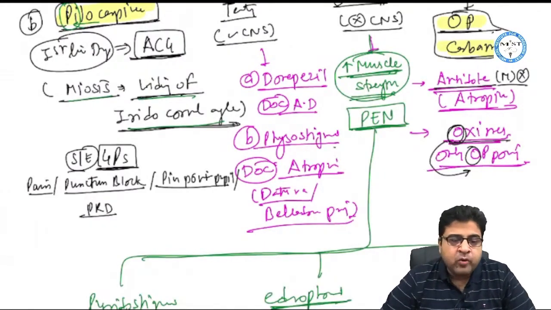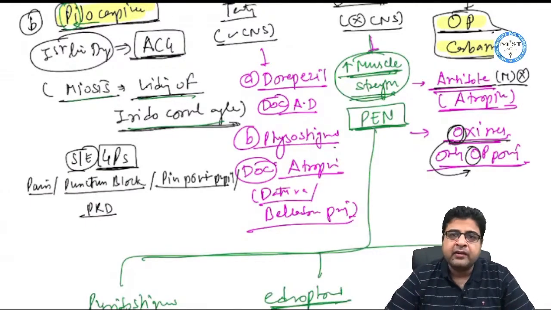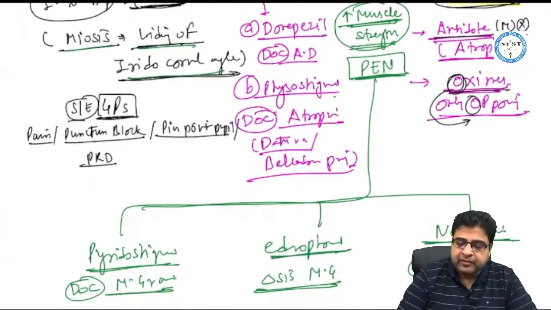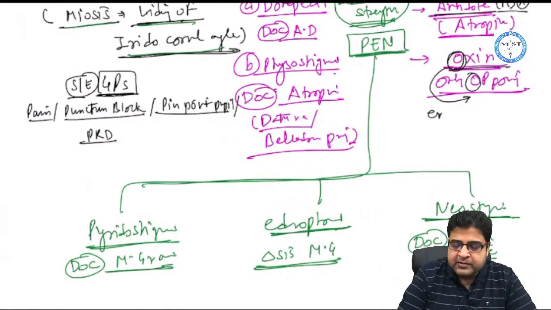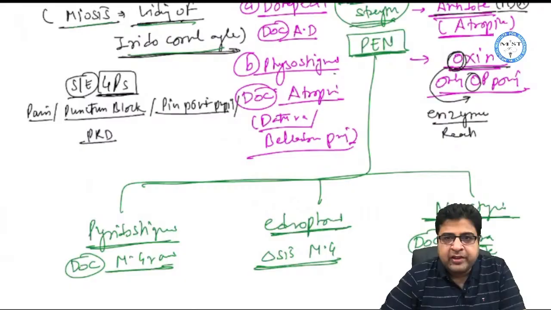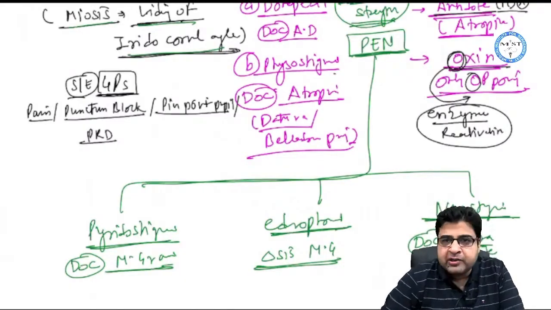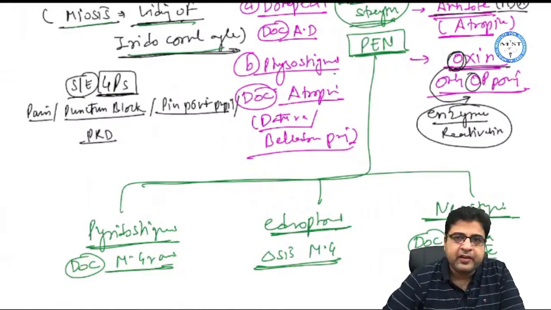So oximes can remove organophosphate from the esteric site after binding to the anionic site and can lead to enzyme reactivation. What is the basic purpose of oxime? Oximes will make the enzyme reactivated. So the acetylcholine esterase enzyme we are talking about is again reactivated and patient recovery will be very fast.